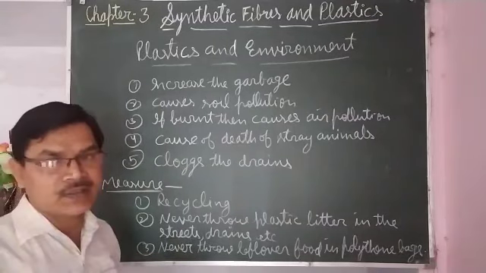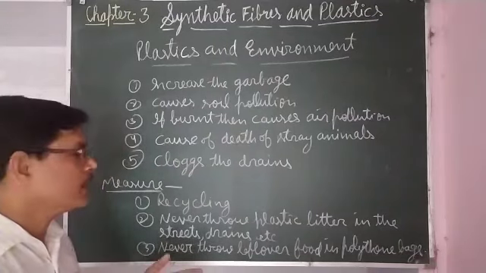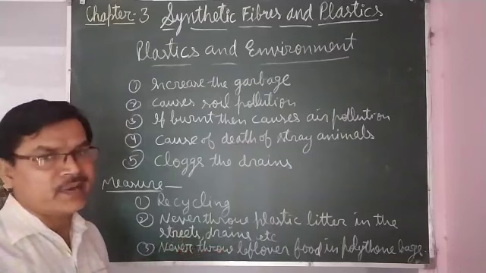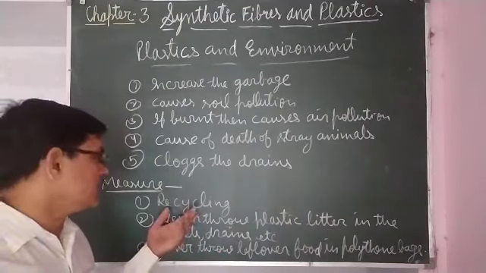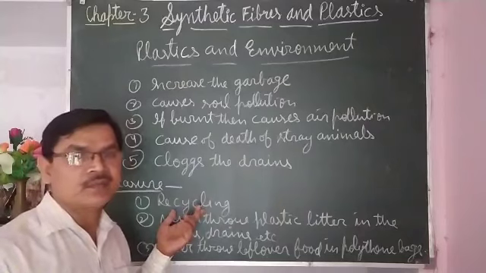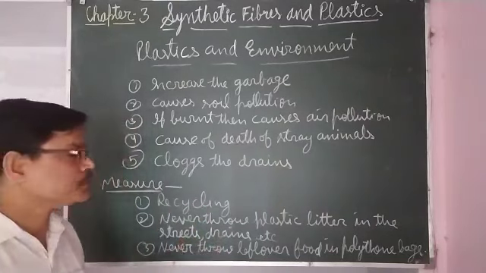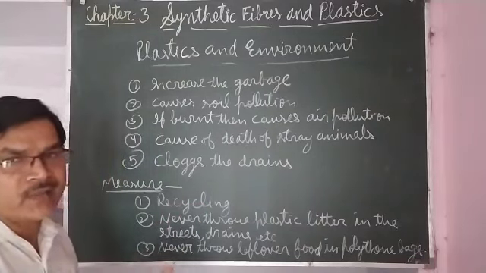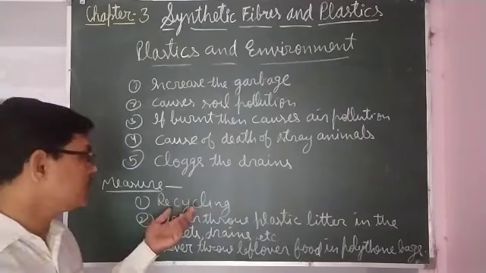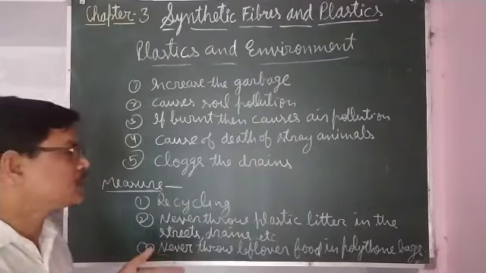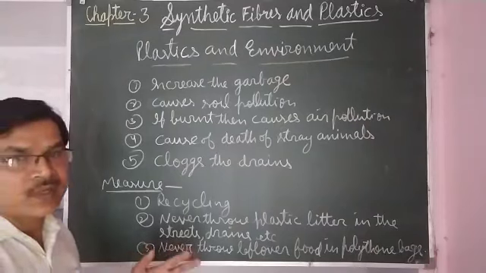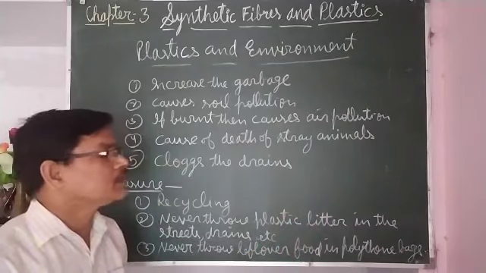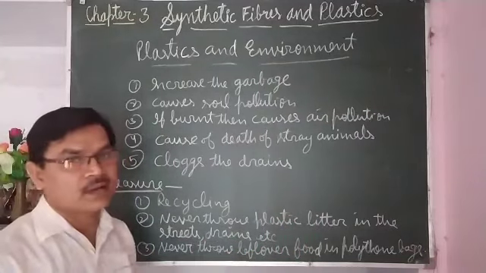Whatever junk dealers are there, they collect old things, so they collect plastic goods also. That can be given to them and recycled for making some objects, some goods. Those recycled goods are of cheap quality, but they can be used again. So that will reduce the amount of new plastic being produced. And never throw plastic litter in the streets, drains, etc.